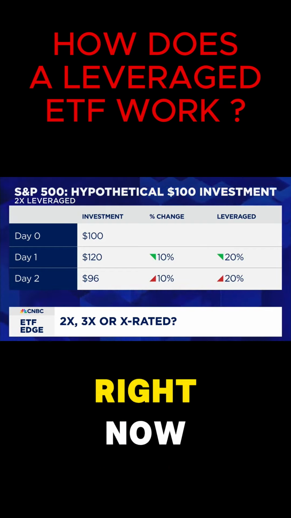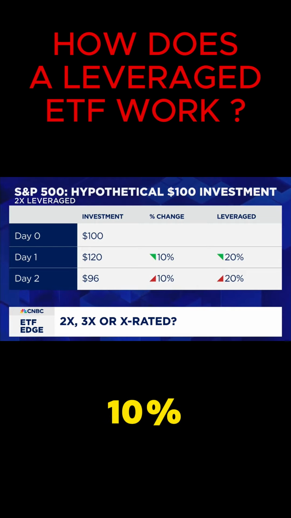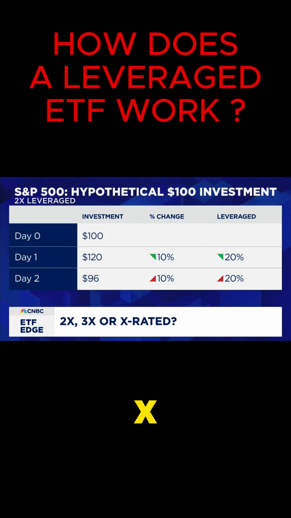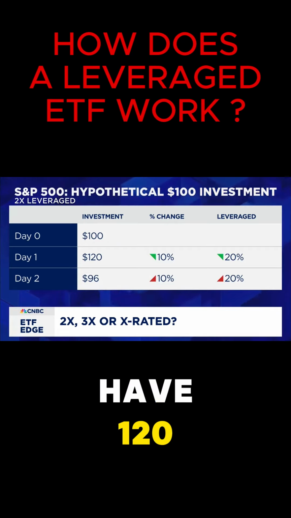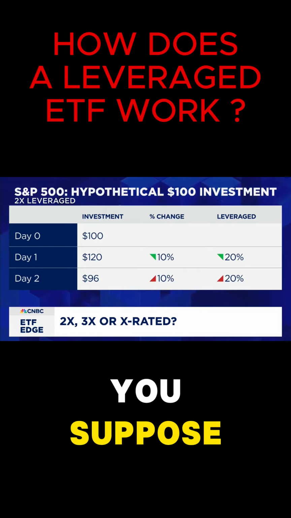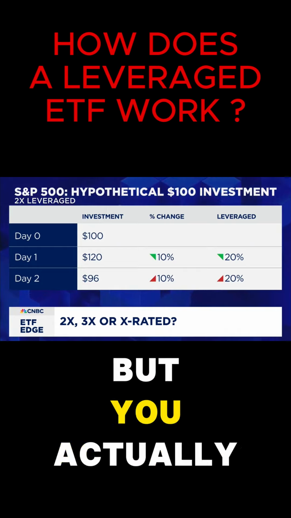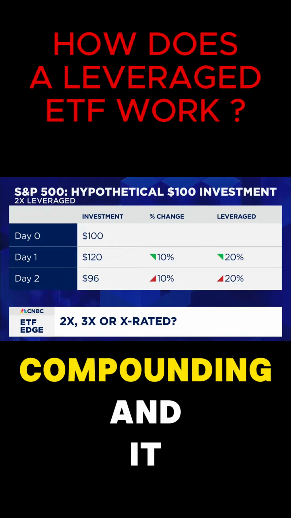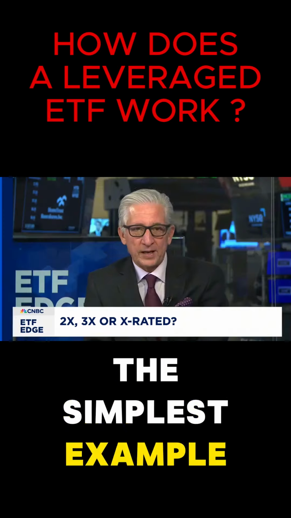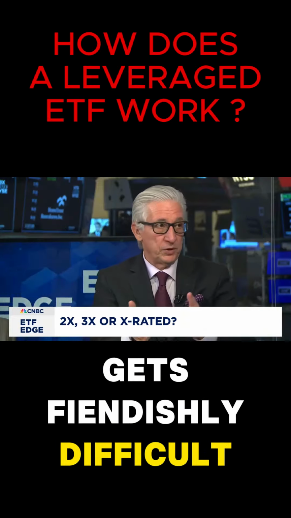That makes sense, right? Now let's just say the next day you're down 10%, and your loss is 20%, which is 2x. So you actually have 120 times 0.8. You have $96 here. You would think that you're supposed to have $98 if you're down, but you actually have $96. This is an example of compounding, and it gets fiendishly more difficult. This is the simplest example I could come up with. It gets fiendishly difficult when you go into several days.